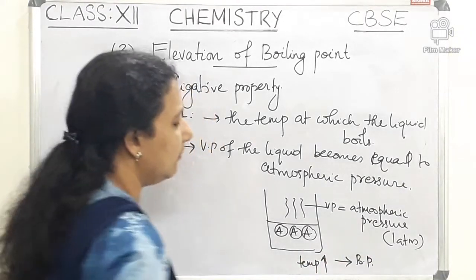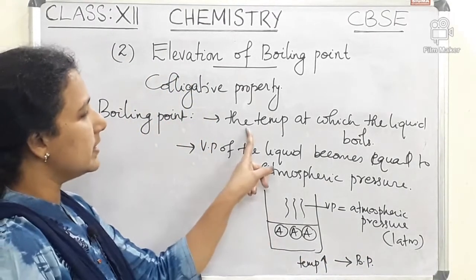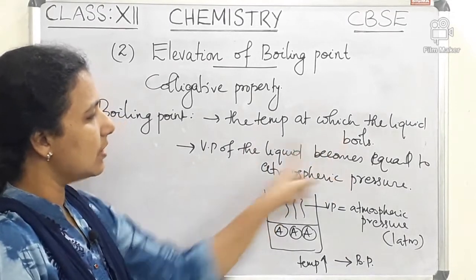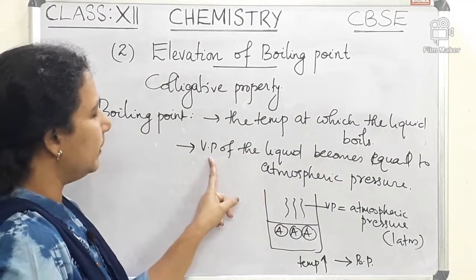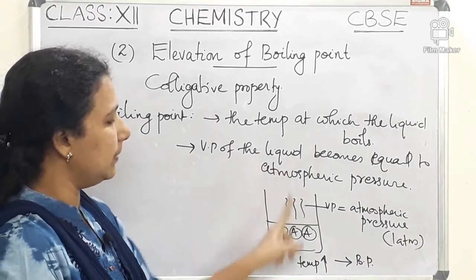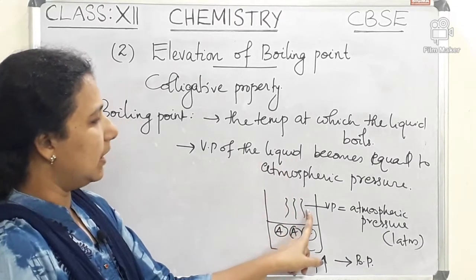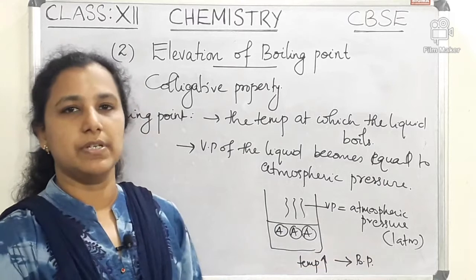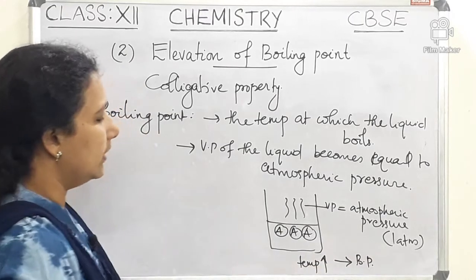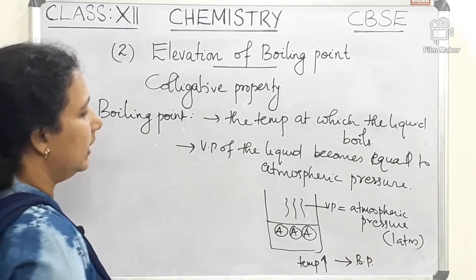So boiling point is the temperature at which the liquid boils, or at which the vapor pressure of the liquid becomes equal to the atmospheric pressure.